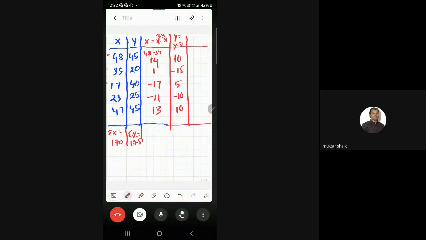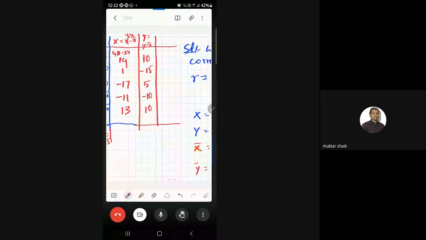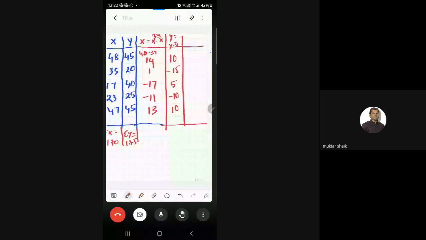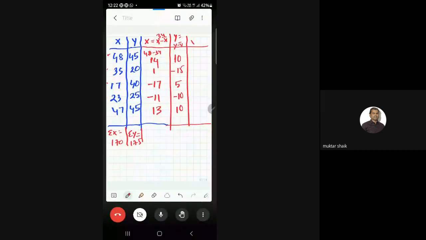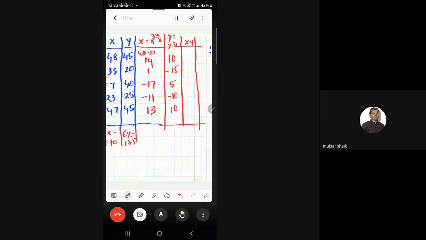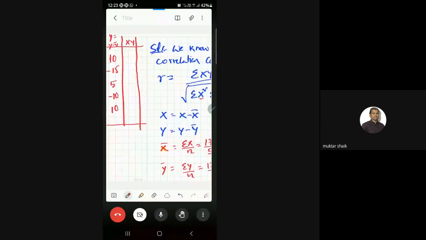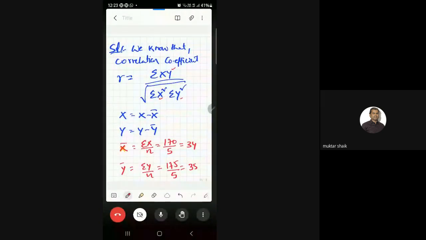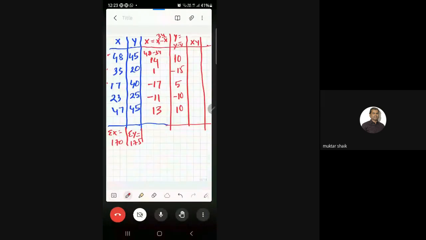Now according to the formula we want x into y. After that we want x square and y square. Can you calculate x square and y square?